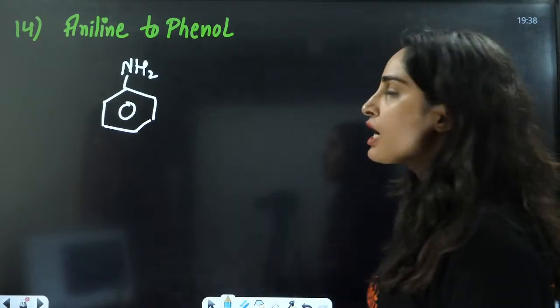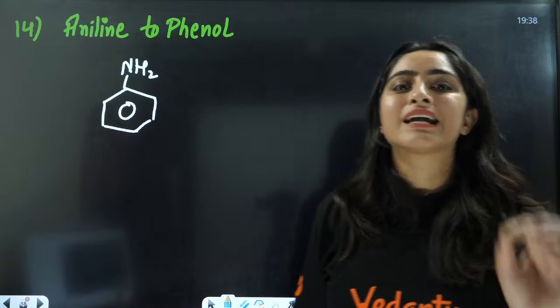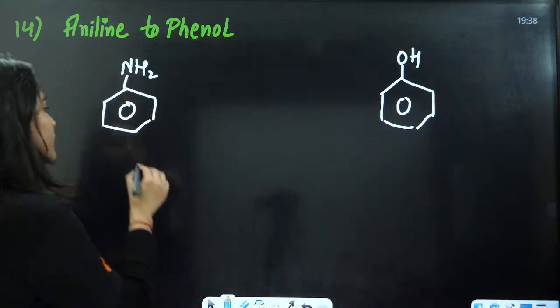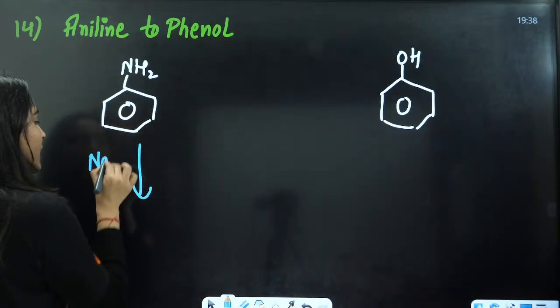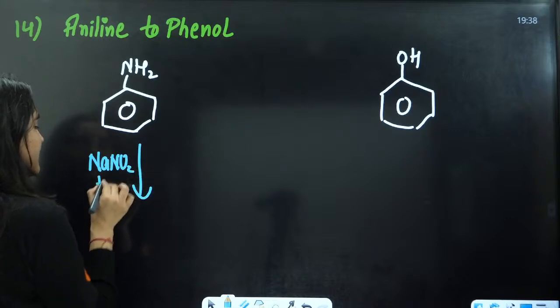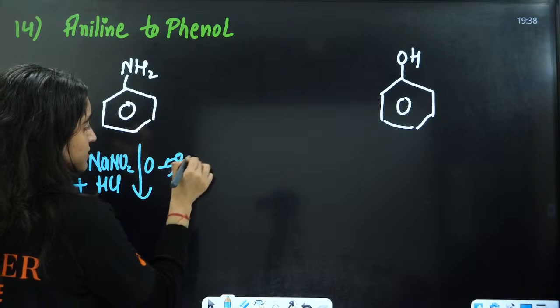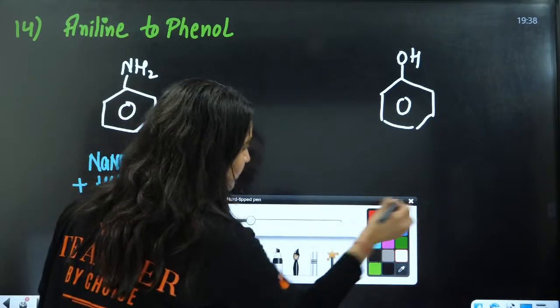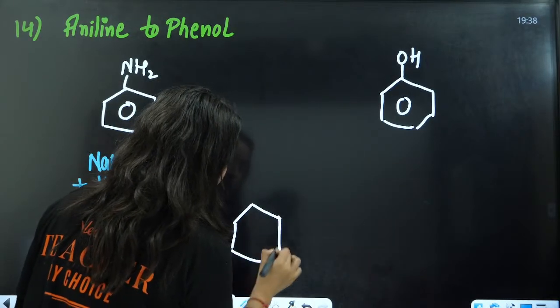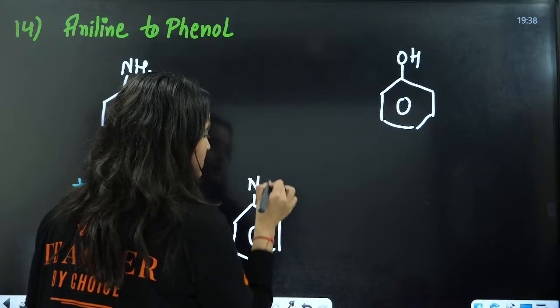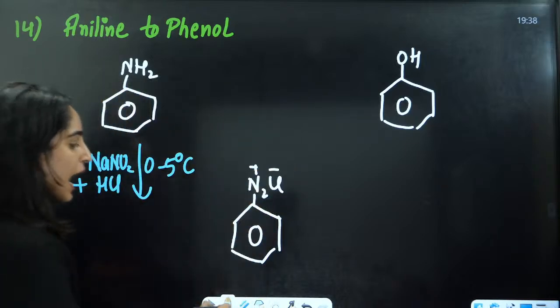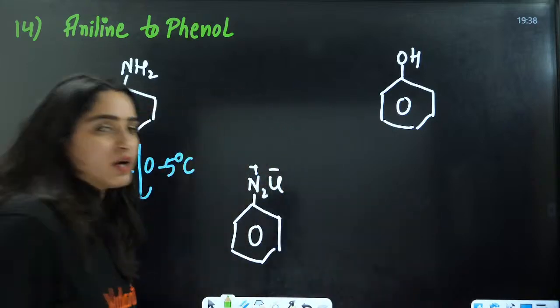Firstly, we convert it into diazonium salt with NaNO2 plus HCl at 0 to 5 degrees Celsius, and you will have your product, the diazonium salt, N2+Cl-.